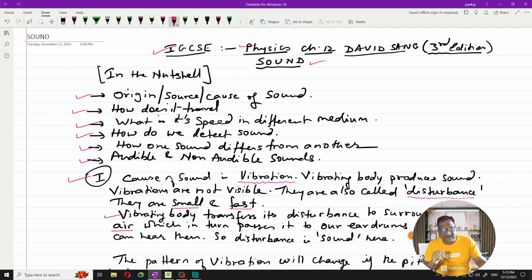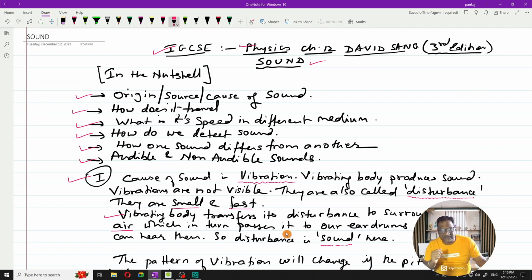So through our eardrums, we can hear. The disturbance is sound here. Whatever disturbance or vibration was created by a vibrating body is nothing but sound. This is how sound is transferred from its source, a vibrating body, to the person's ears, the eardrum, and that is how a person understands that sound has been generated.